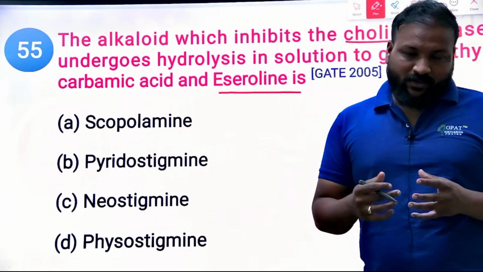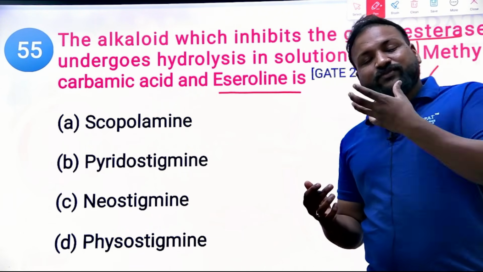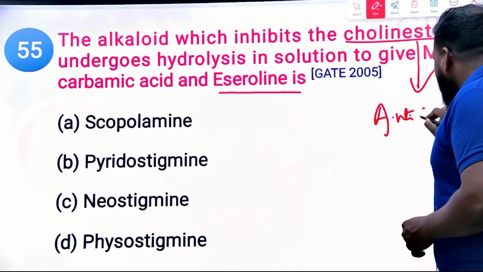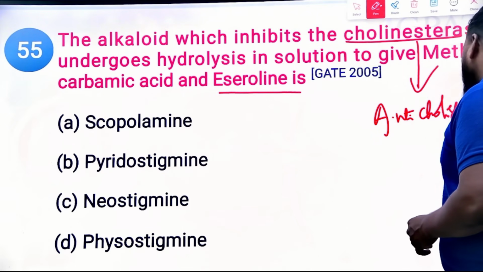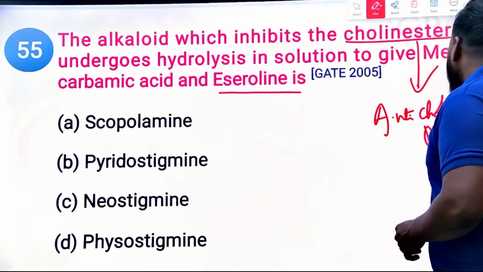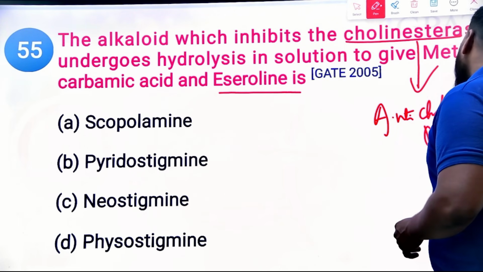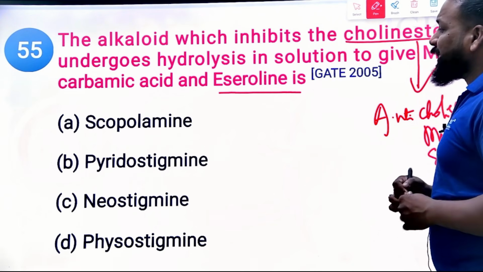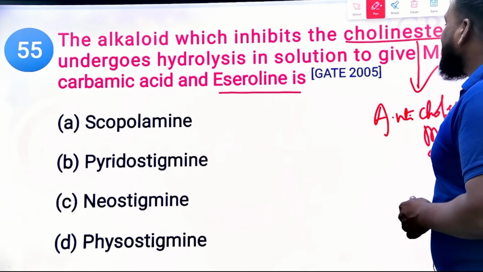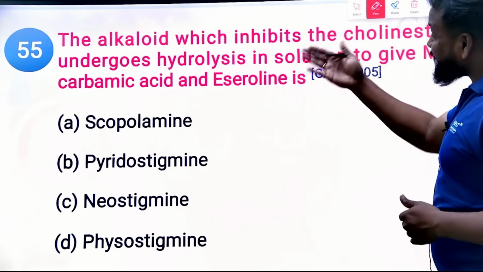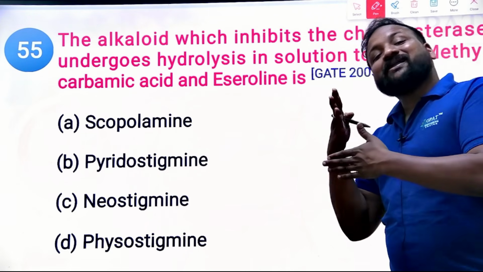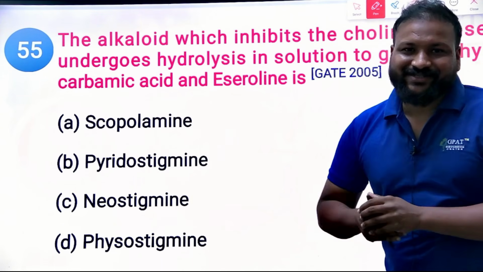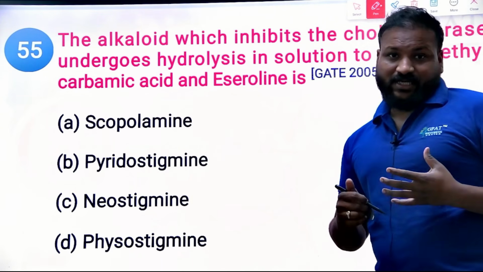Which drugs? What is the name of the drugs that inhibit the cholinesterase enzyme? We can say anticholinesterase drugs, right? Anticholinesterase drugs, or anti-muscarinic drugs, or we can say antispasmodic drugs, right? Clear? Now tell me which of the following drugs has that specific property, and after hydrolysis should give eseroline and carbamic acid. That is the indirect question they're asking, right?